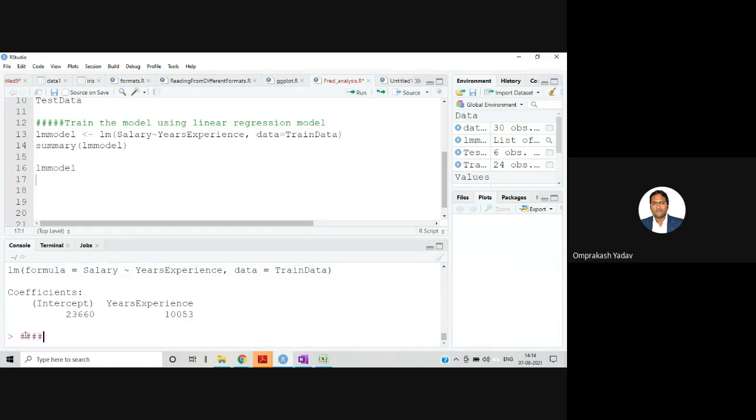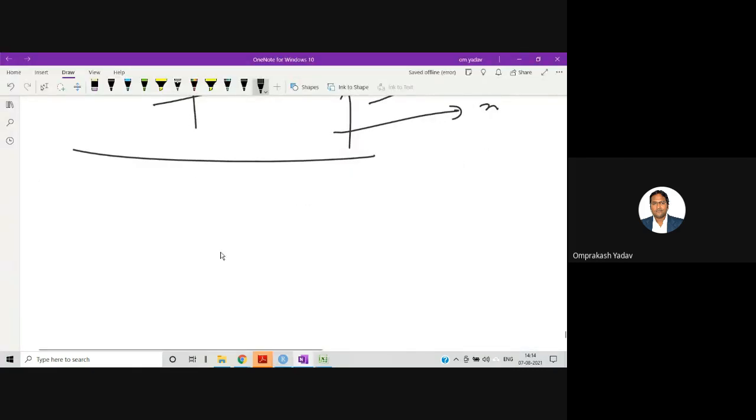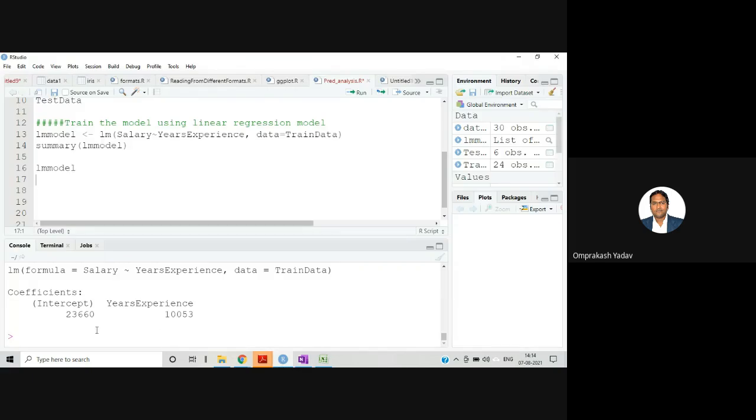Let me explain over here. Our line equation form is y equal to mx plus c, or you can write y equal to c plus mx. So this is my intercept, which we are seeing over there. The intercept is 23,660, and then your m slope is 10053.